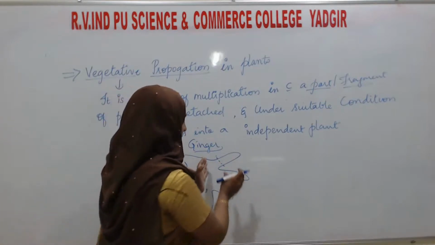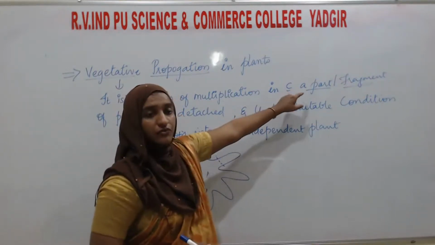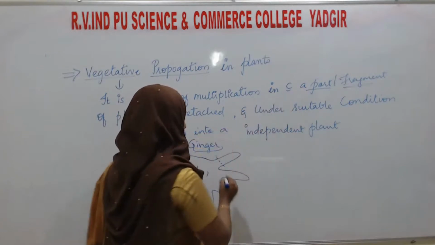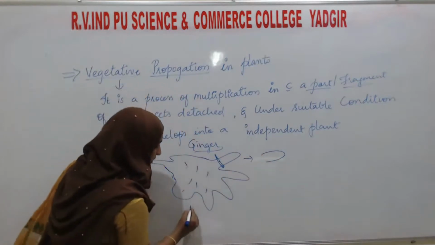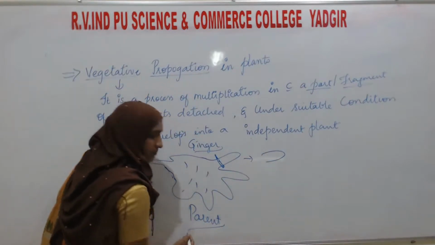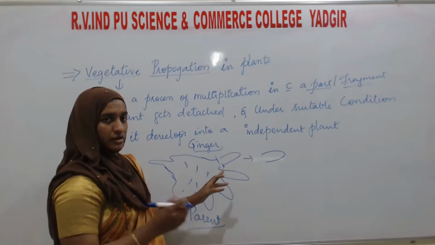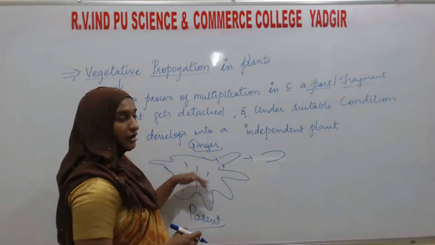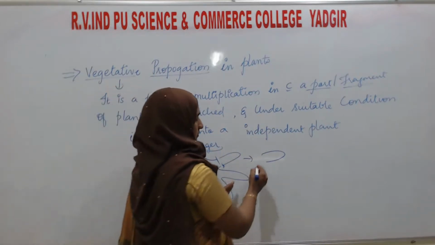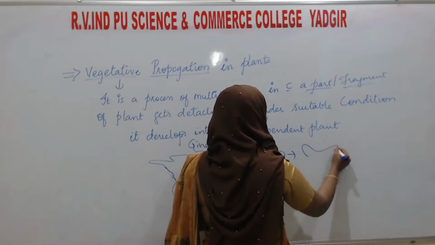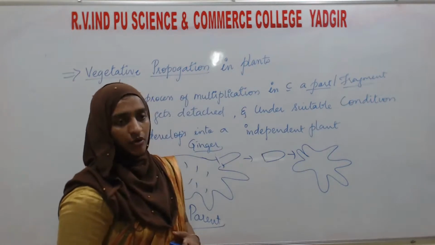This finger-like projection or bud-like structure we can say is a part or fragment. The whole thing we can call the parent body. From there a small bud is going to detach from the parent body under suitable conditions, and the small bud will develop into an independent adult plant body.